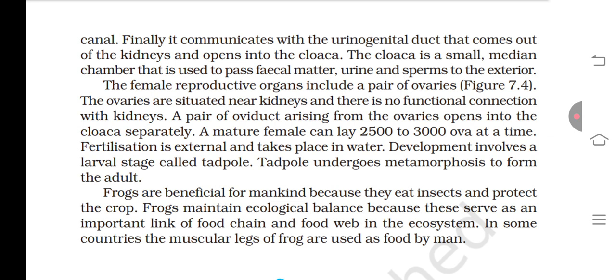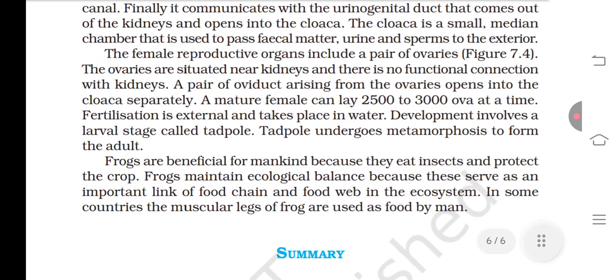The cloaca is a small median chamber that is used to pass out feces and urine to the exterior.